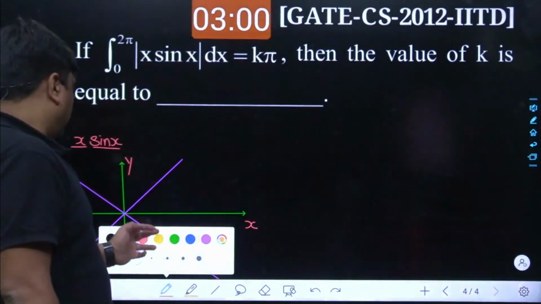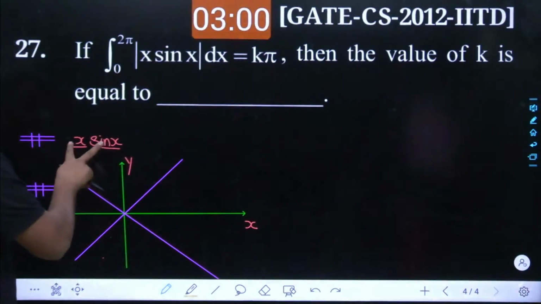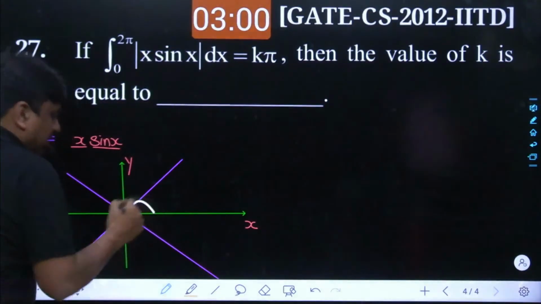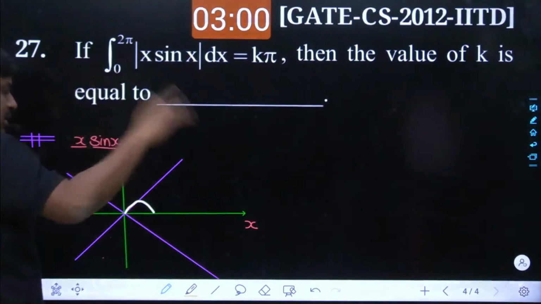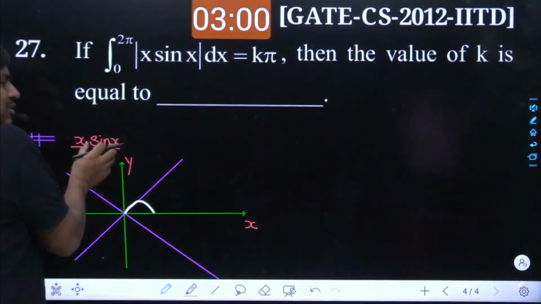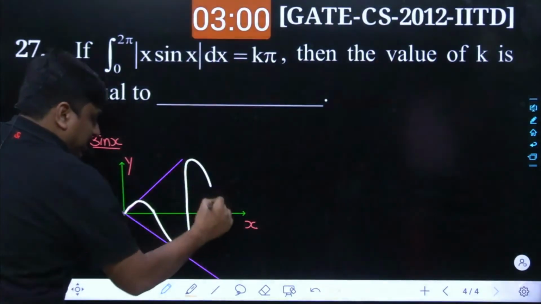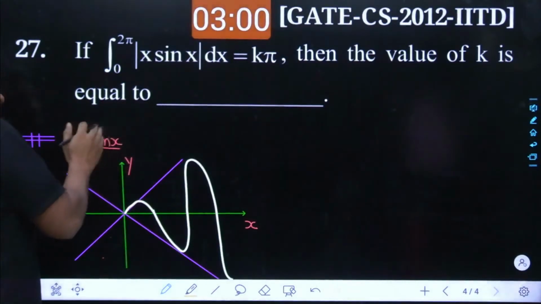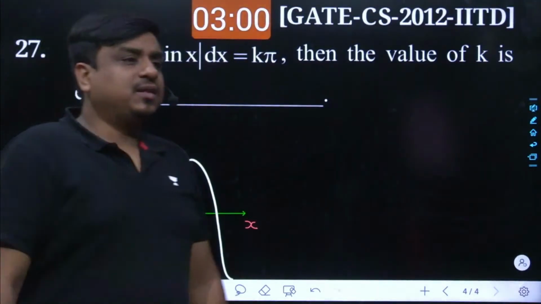Virtually speaking, if you try to draw how the x sin x curve would look like, you would have a little bit of an idea about it. At x equal to 0, obviously it becomes 0. Till pi by 2, both are positive, so it will make a downward facing parabola towards the upper side. But from pi to 2 pi, x is positive and sin of x is negative. As such, there would not be any change. Because if sin of x is positive, x has already been positive; if sin x is negative, x has already been positive. There would not be any change in swing.